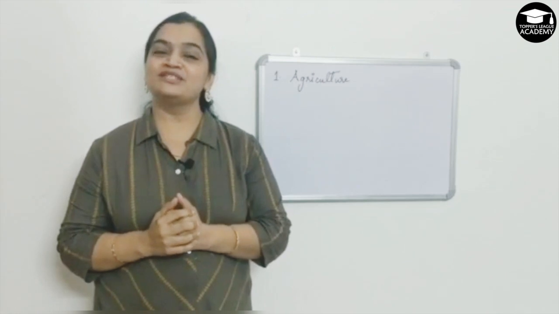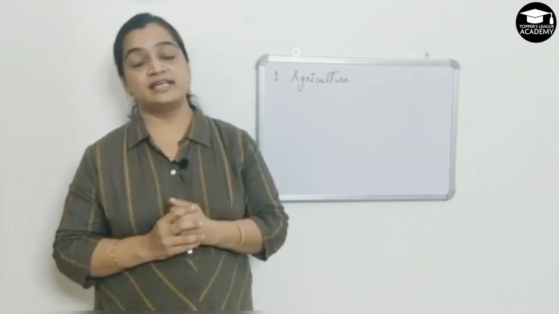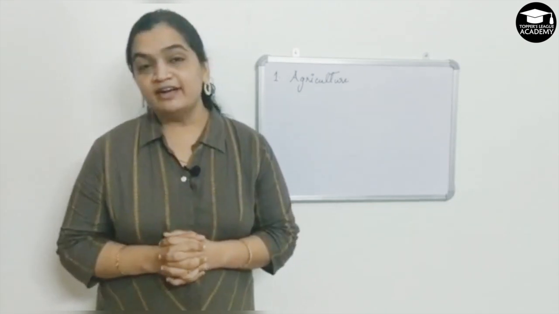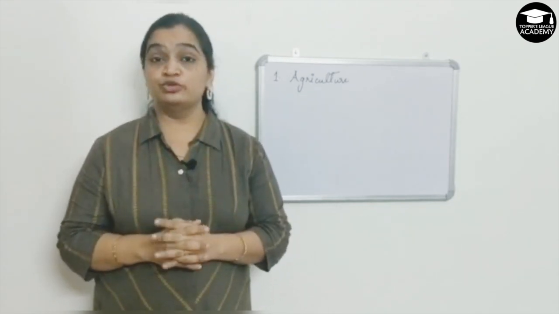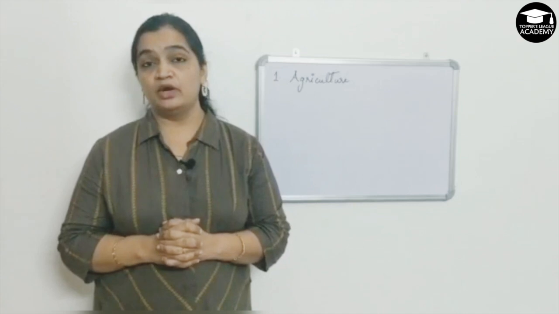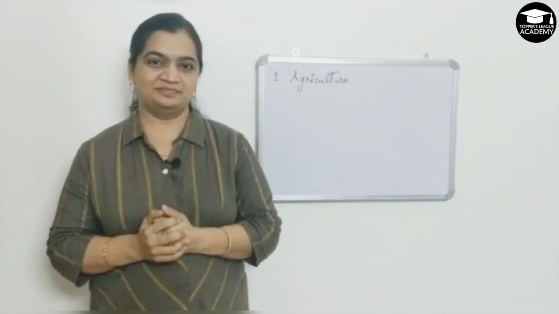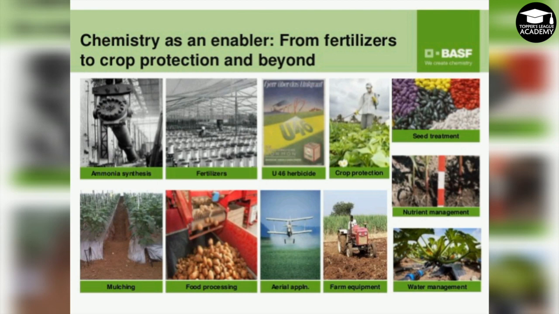By development and application of advanced technique with the use of chemistry. These advanced methods have helped farmers to grow crops in a much better way. What have they been using? Let's see a picture here. Now closely look at this image to know that how chemistry acts as an enabler for crop growth and protection.